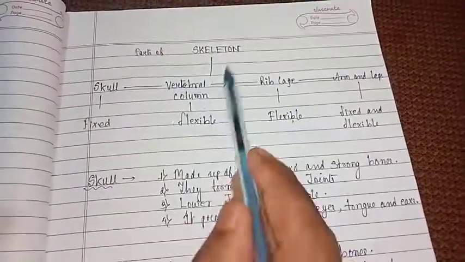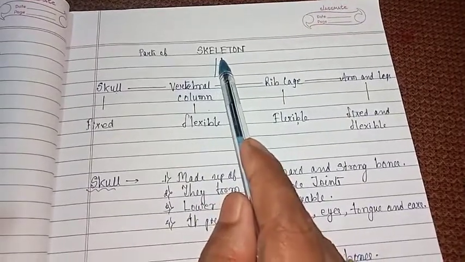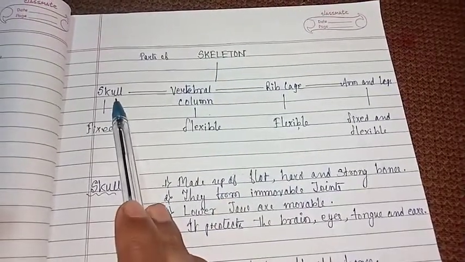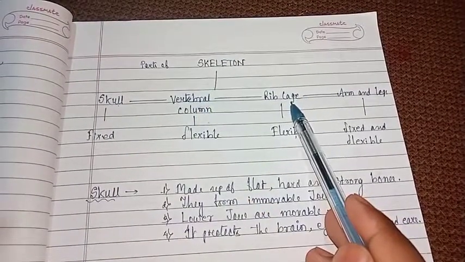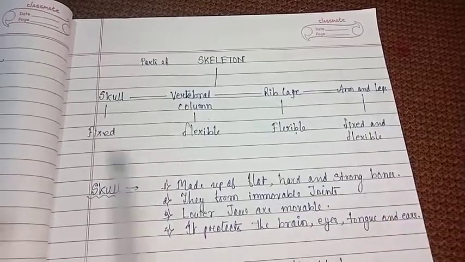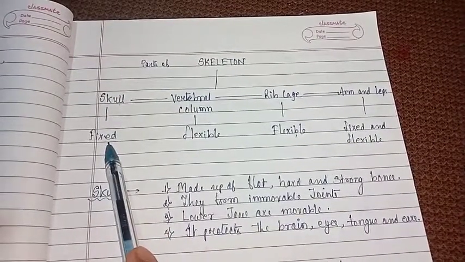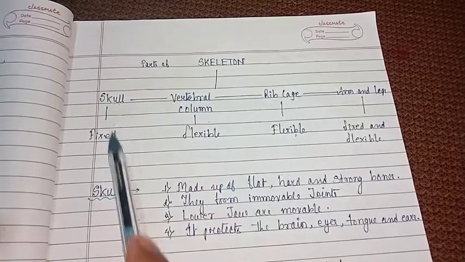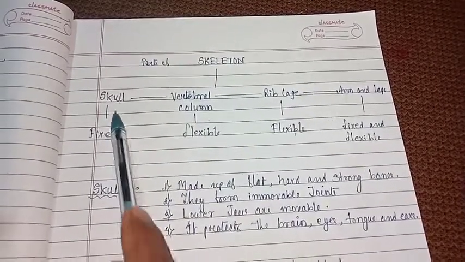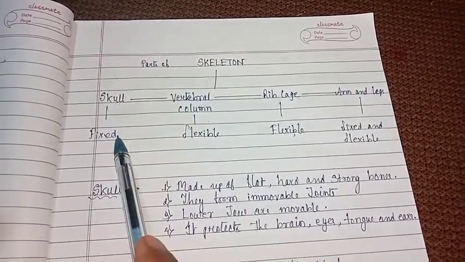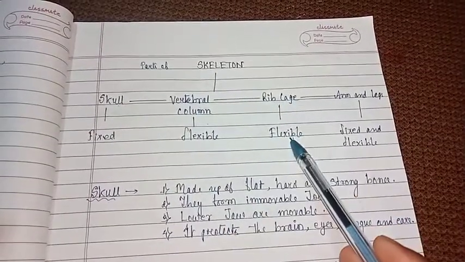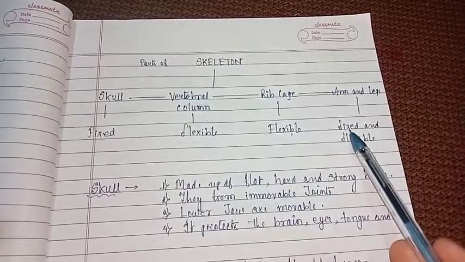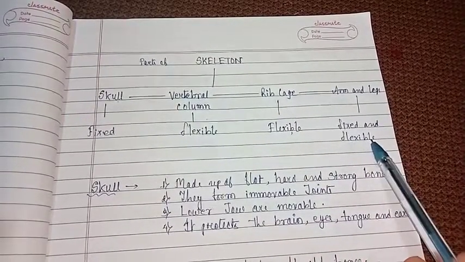Now let's see the different parts of the skeleton. The different parts of the skeleton are skull, vertebral column, rib cage, arms and legs. Now you see, the skull is fixed. It is made of 22 bones but they are fixed, so you cannot move the skull. The vertebral column is flexible, the rib cage is also flexible, and arms and legs are both fixed and flexible.